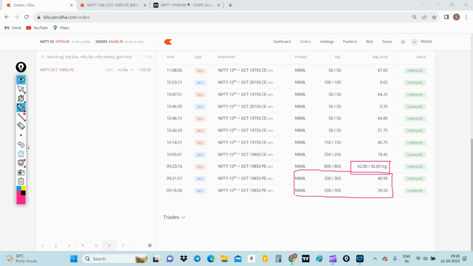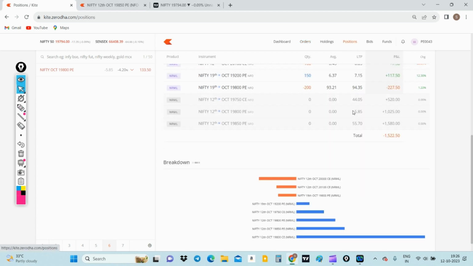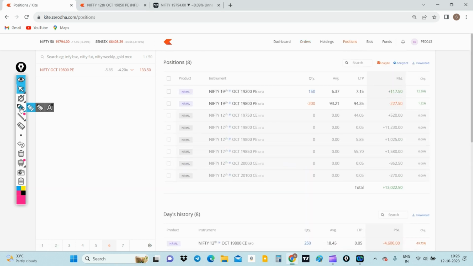If I move to the position over here, with the 19,850 put with today's expiry, I was able to make around 1,500 rupees from that trade.